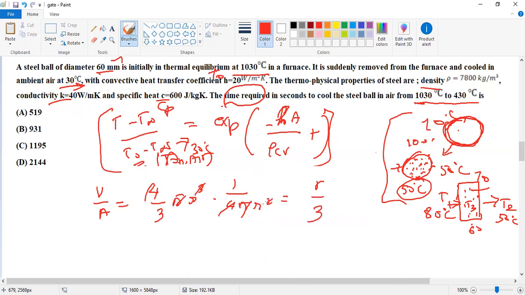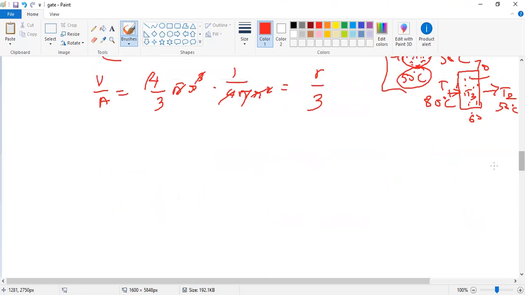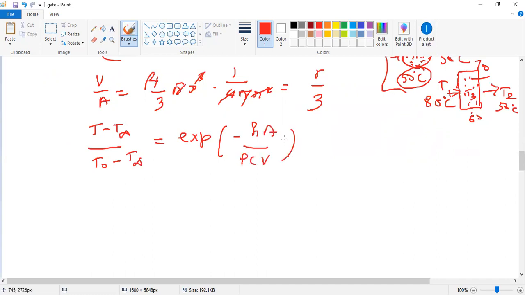So this is the V by A value, r divided by 3. We know the diameter, and based on the diameter we find the radius: D by 2 is the radius. Then we put in the values. Again I write the formula: T minus T infinity divided by T naught minus T infinity equals the exponential of minus hA by rho CV into t. So we find the value of t.